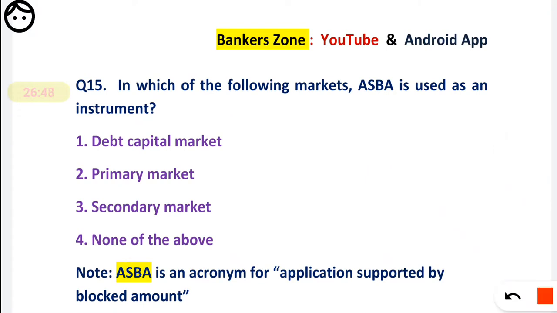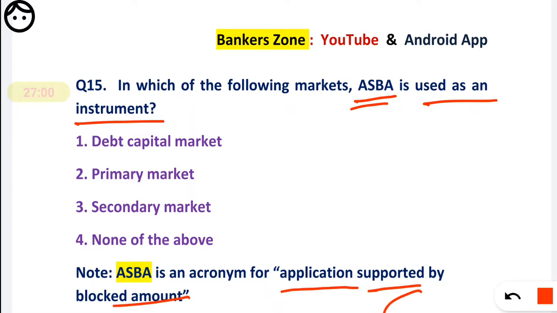In which of the following markets is ASBA used as an instrument? So friends, what do you mean by ASBA? ASBA stands for Application Supported by Blocked Amount. See, what is the application and what is the blocked amount? Suppose you are applying for purchasing an IPO. So this is called your application. Okay, the correct option here is the primary market.